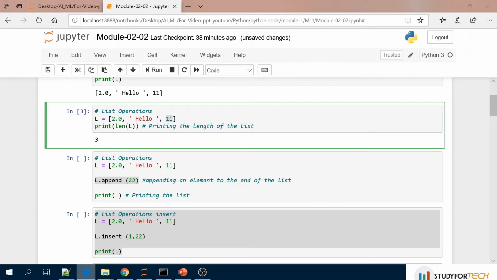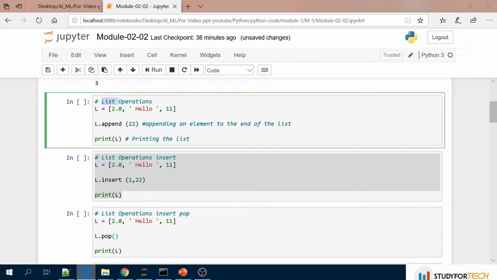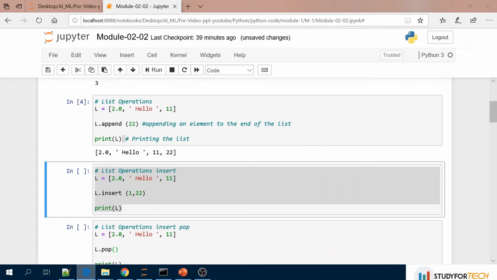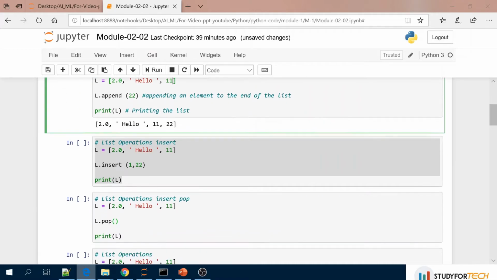Similarly, if you want to append something inside the list, as I said to you, this can shrink or grow. So here I am going to add some value inside this list. L.append, this is the function, 22. So appending an element to the end of the list. This 22 will be added at the end of this particular list, and when you print it, you can see this 22 added at the end.